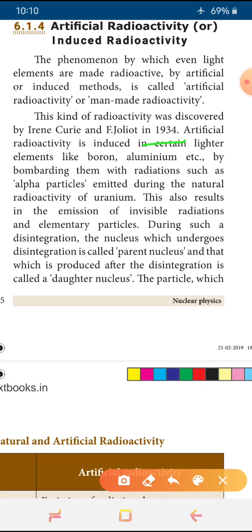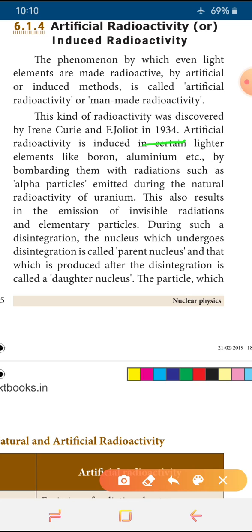Artificial radioactivity is induced in certain lighter elements, for example boron and aluminum. These elements are bombarded, dashed with radiations such as the alpha particles emitted during the natural radioactivity of uranium. When those alpha particles from uranium bombard the light element, it converts into a radioactive one. We are doing this by an artificial method. This kind of radioactivity is called artificial radioactivity, and it results in the emission of invisible radiations and elementary particles.